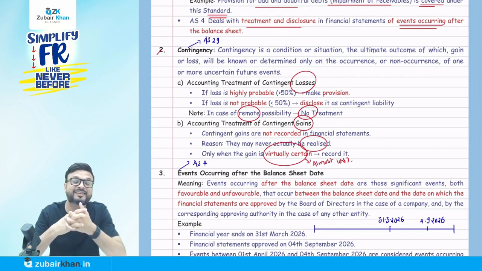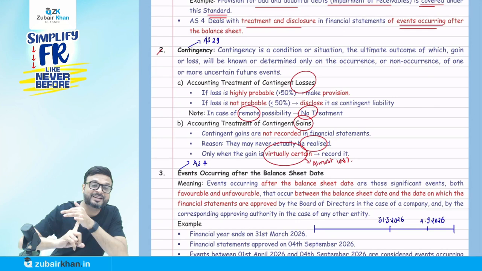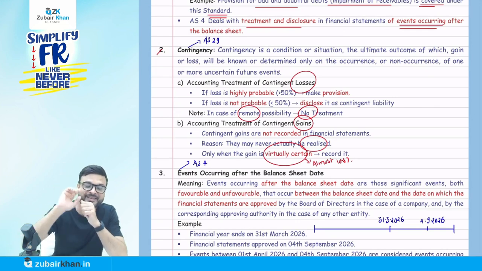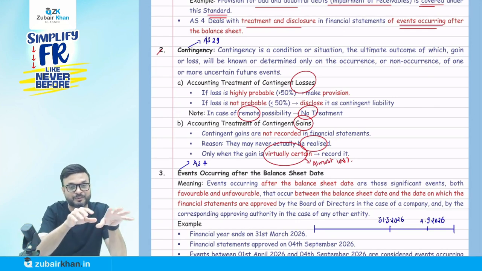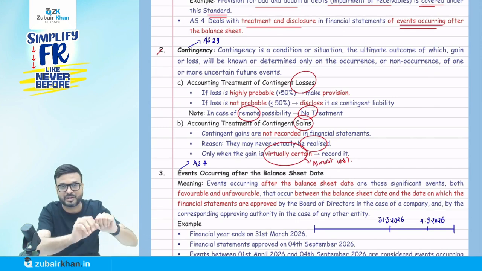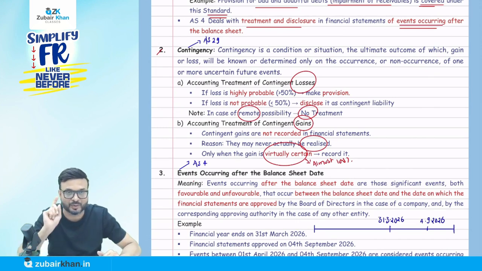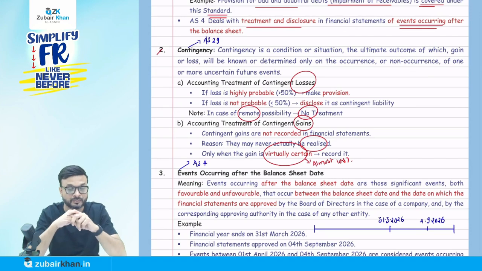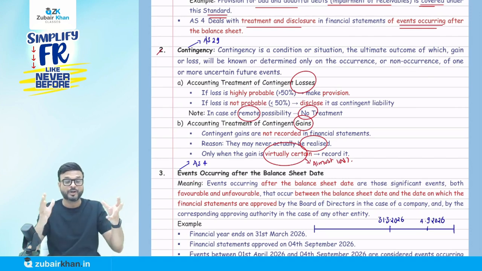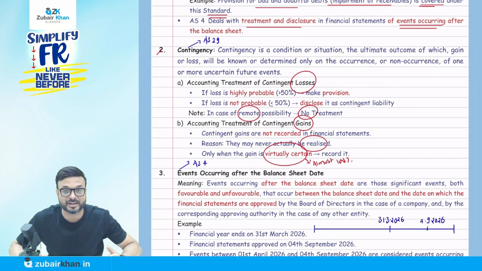No, it's an uncertain event that year. That's going to be confirmed by a future event, when the result comes. Okay. Now you open the website, you write down your roll number and all. Okay, you press the button. Then what happened? The result comes and you see, wow, you cleared the CA Intermediate examination.